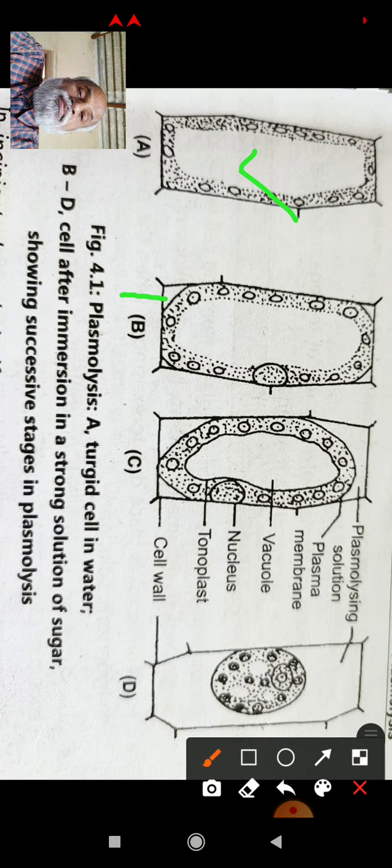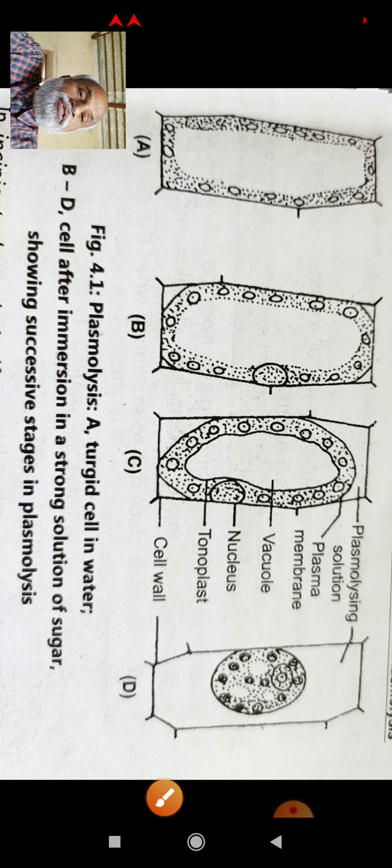So the protoplasm, or the plasma membrane, leaves the cell wall. This is the cell wall, and this is the plasma membrane, the outermost membrane, which is surrounding the cell sap.